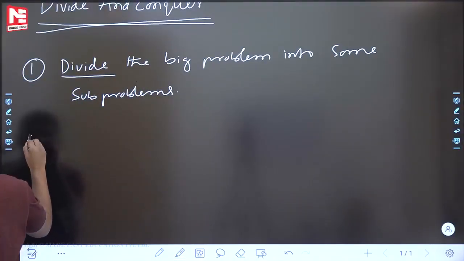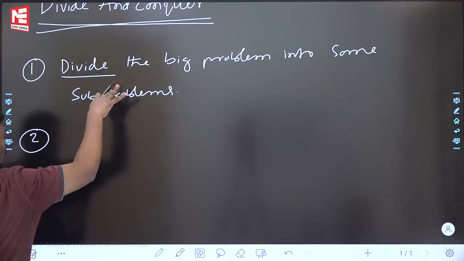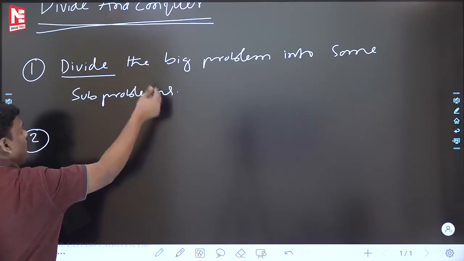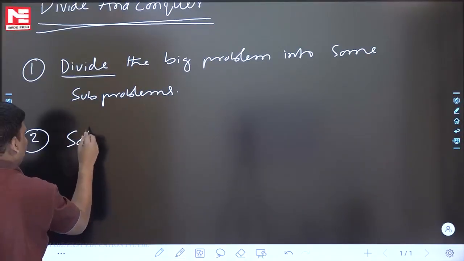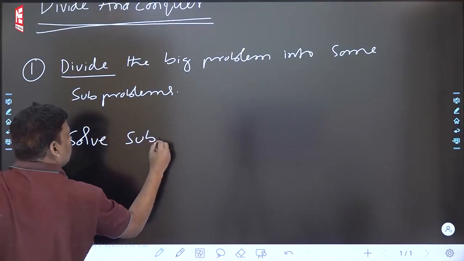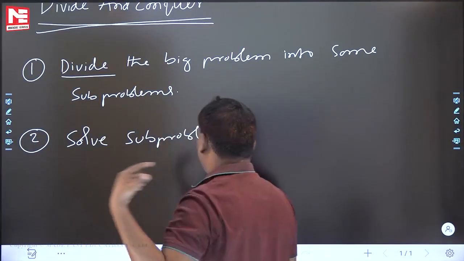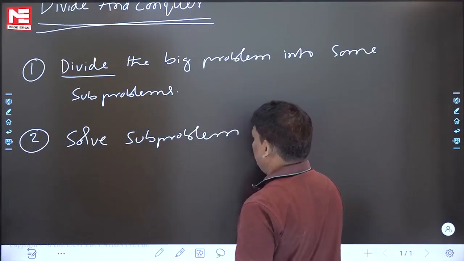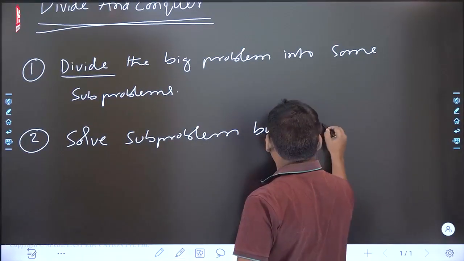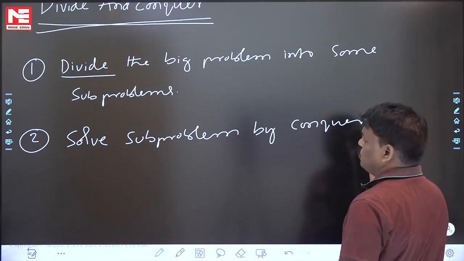Now see the second step. After the first step is over, you have subproblems. Now what will you do? Solve subproblems using recursion. Solve subproblems by conquer. Conquer means force.